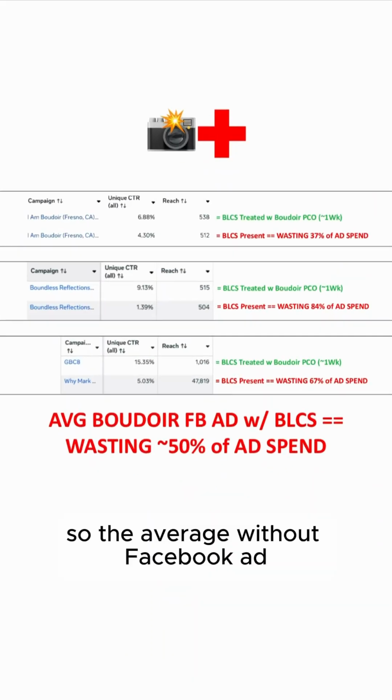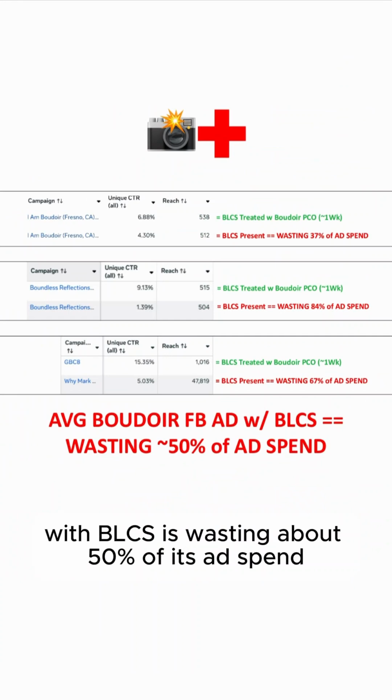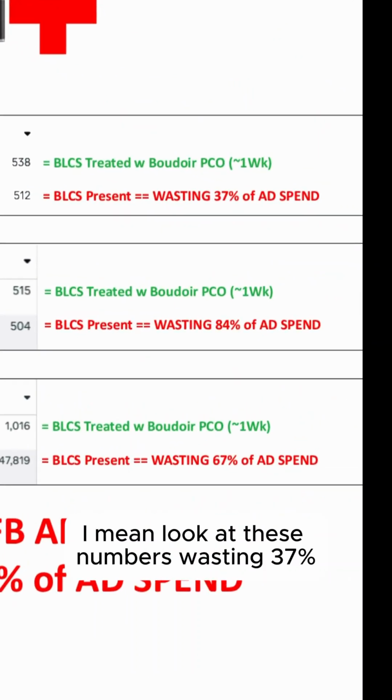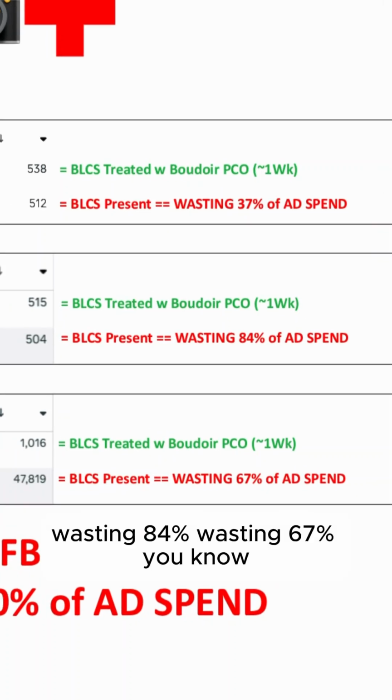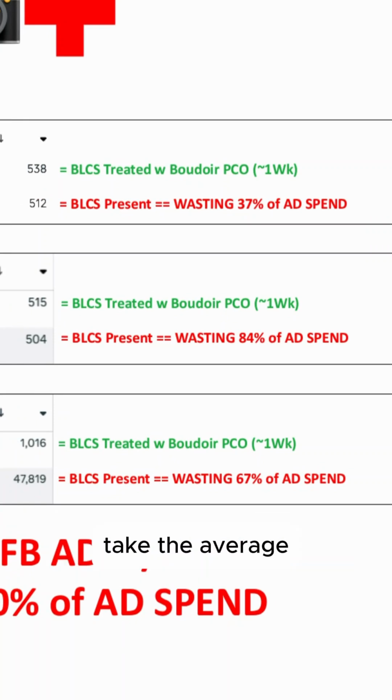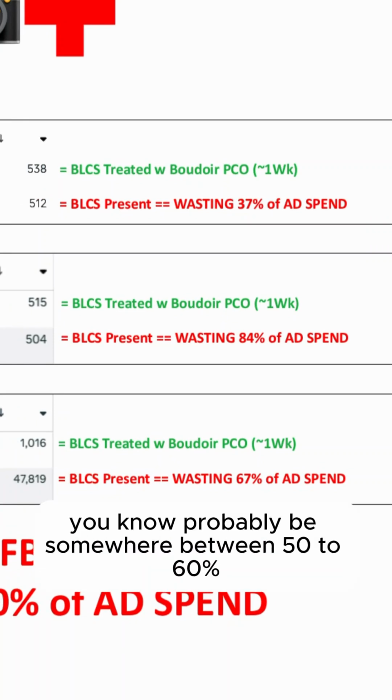So the average Boudoir Facebook ad with BLCS is wasting about 50% of its ad spend. I mean, look at these numbers: wasting 37%, wasting 84%, wasting 67%. Take the average. It'll probably be somewhere between 50 to 60%.